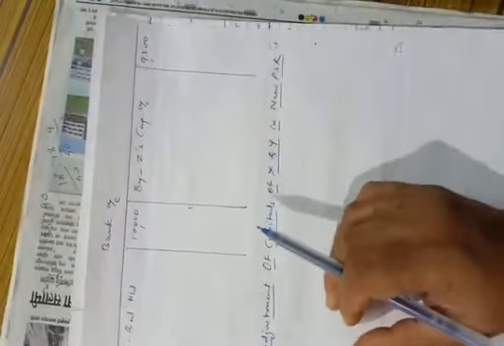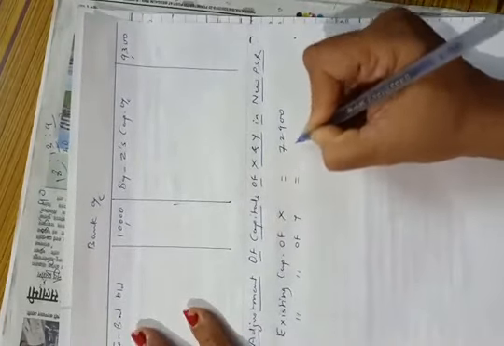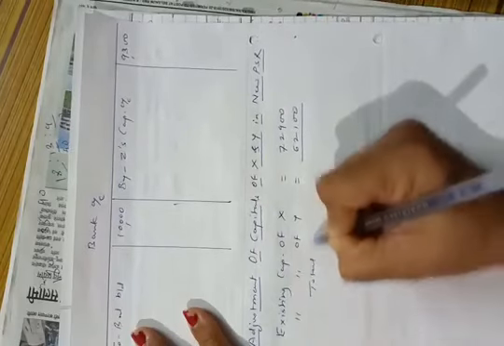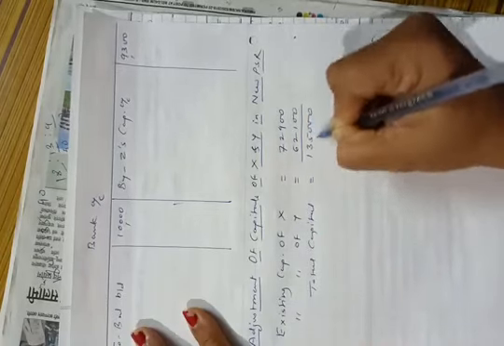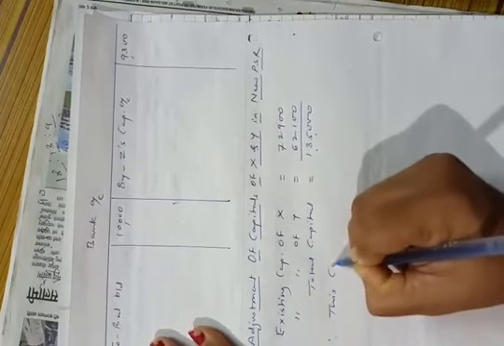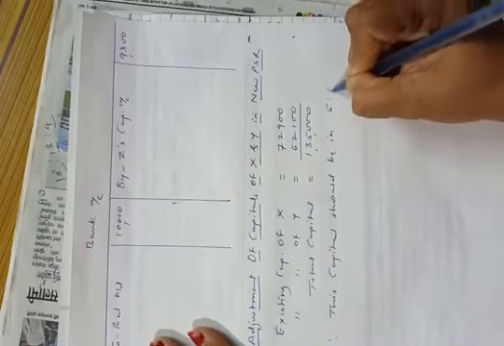Existing capital of X is equal to 72,900, that is difference between credit and debit. Existing capital of Y is equal to 62,100. So total capital is equal to 1,35,000. And now this capital should be in the new profit sharing ratio, which is 5:4.